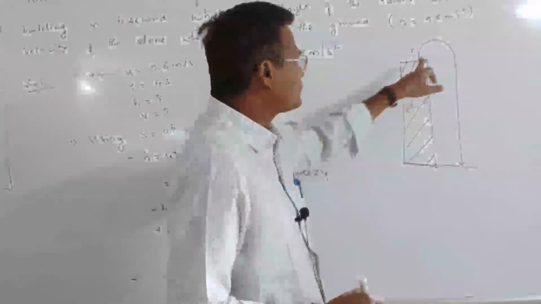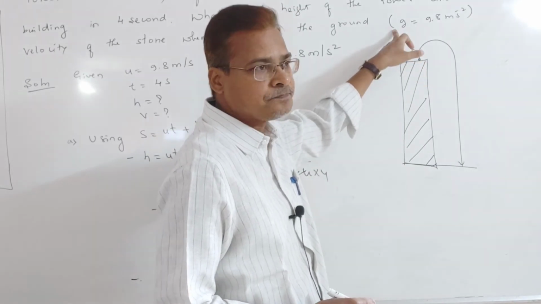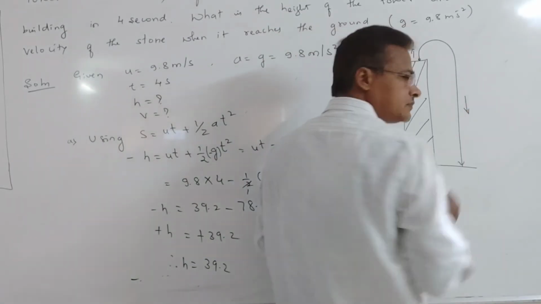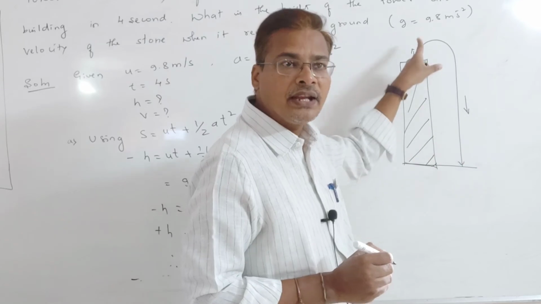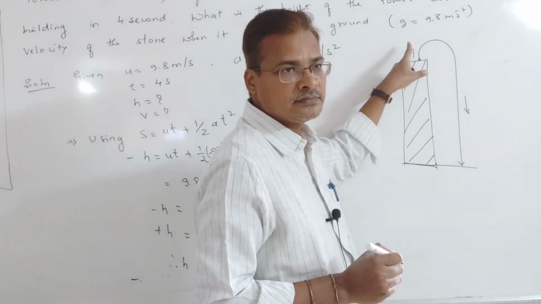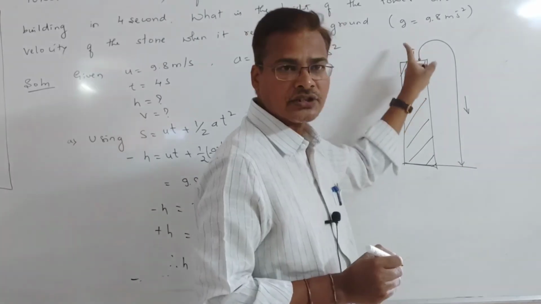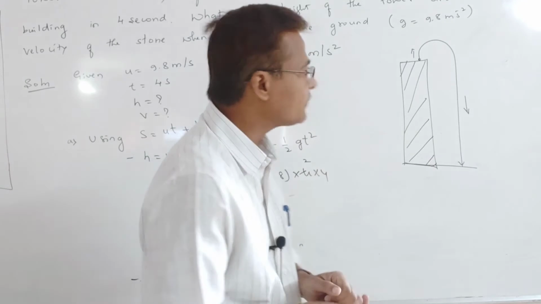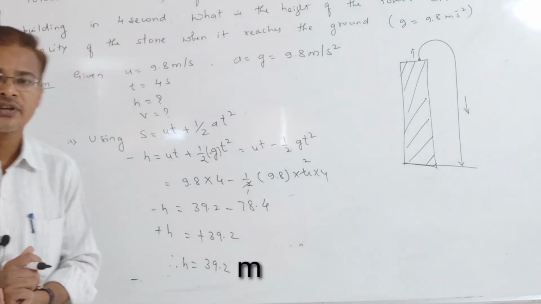Once again I want to explain this. The stone is projected in the upward direction, and the net displacement is in the opposite direction, coming from top to bottom. Both directions are opposite. Because of that, we have taken minus sign for h, and acceleration due to gravity is also taken as minus.